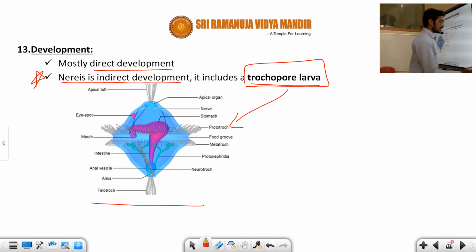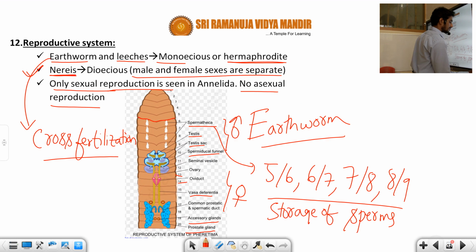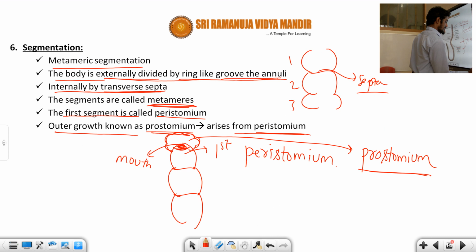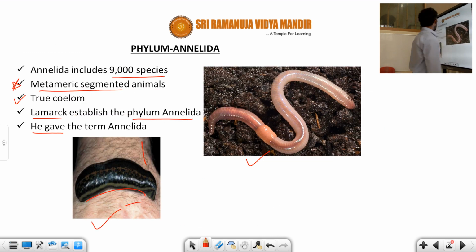Okay, so now let us recall what we learned in today's class. The first question they will ask: how many species exist in the Annelida in the world? The answer is 9,000 species. Who established the phylum Annelida? The answer is Lamarck. Who gave the term Annelida?